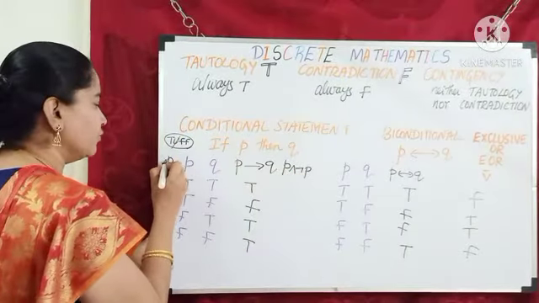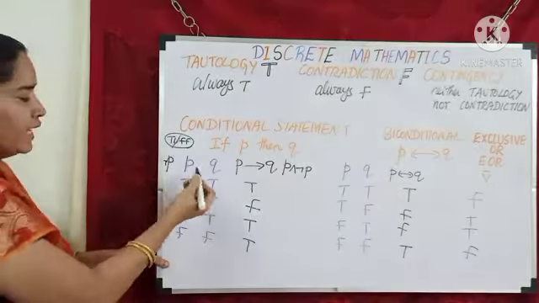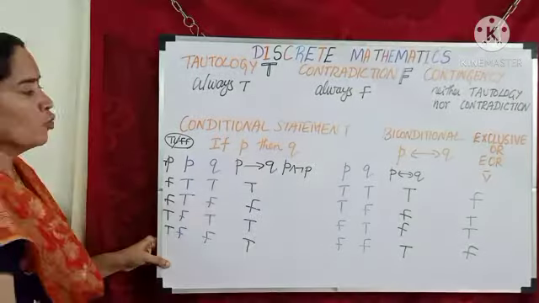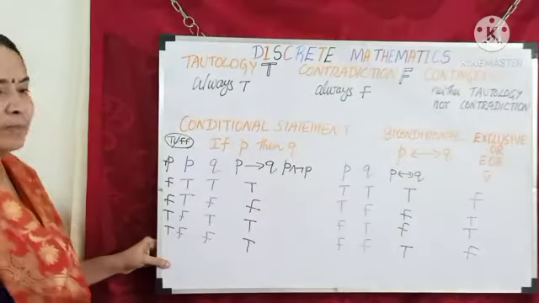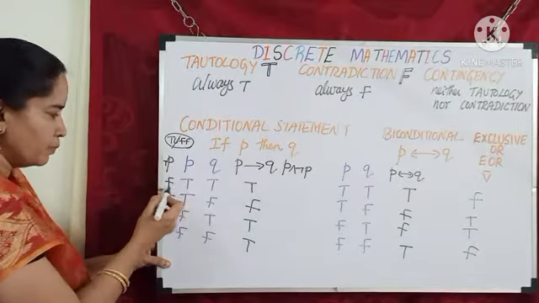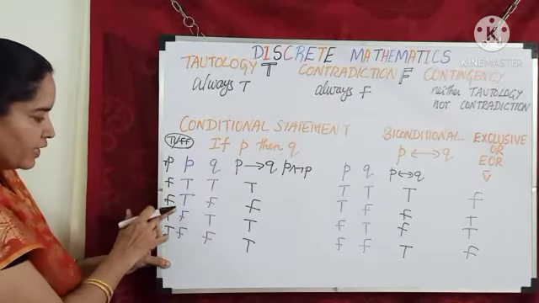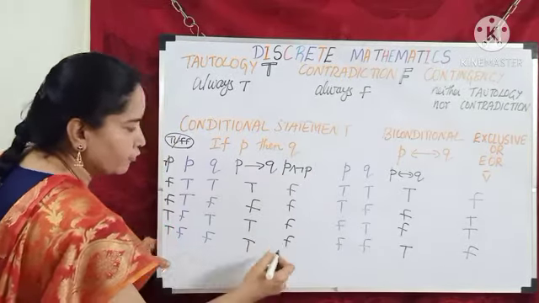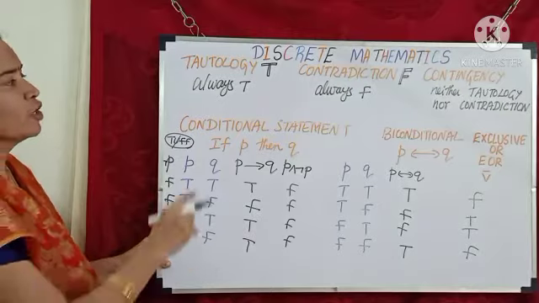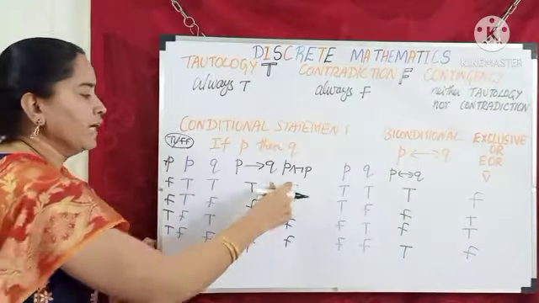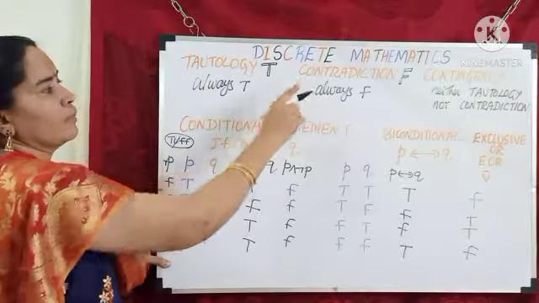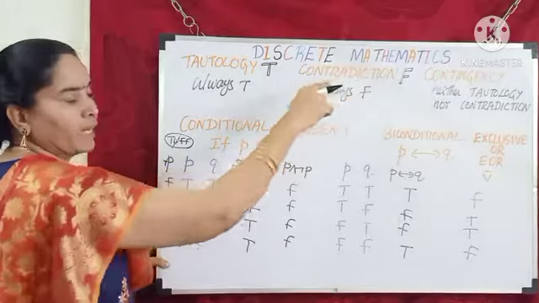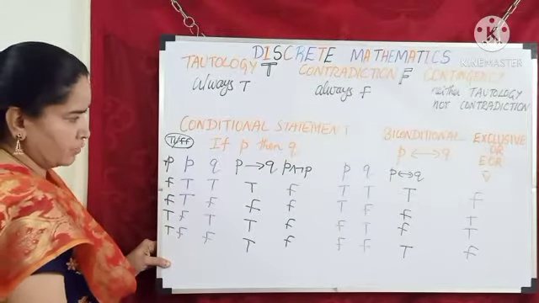Negation P will be F, F, T, T. P and negation P gives F, F, F, F. So all the answers are F. I will call this a contradiction. If I get only F, I call my answer a contradiction.